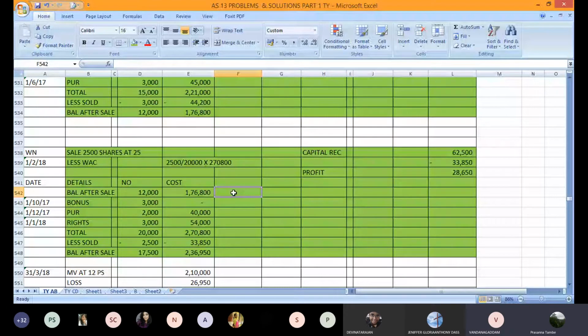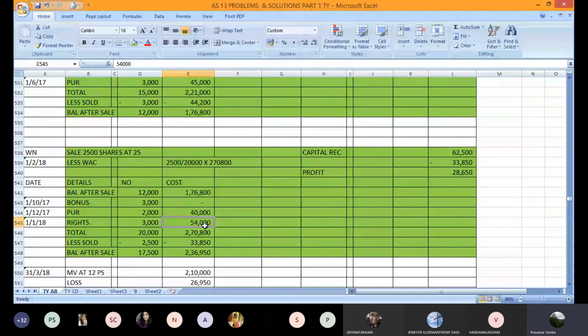Okay. Then subsequent to this sale, whatever is the acquisition that I have summarized here. So 1st October, we got bonus shares, 3,000, the cost is nil. Then 1st December, there is a purchase of 2,000 shares, the cost is 40,000. And 1st January, we got right shares, 3,000, the cost is 54,000. All this data is directly available from the ledger. Okay, so I have extracted this data from the ledger and then we total it up.